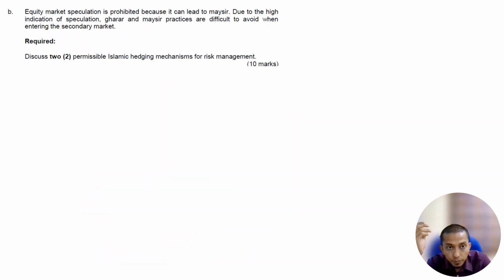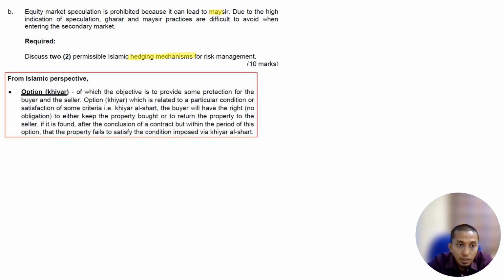Okay, so B: equity market speculation is prohibited because it leads to much gharar. Due to the high indication of speculation, gharar and commercial practices are difficult to avoid when entering the secondary market, right? So discuss two permissible Islamic hedging mechanisms. Okay, hedging mechanism. So we know there is an option here. What is an option?